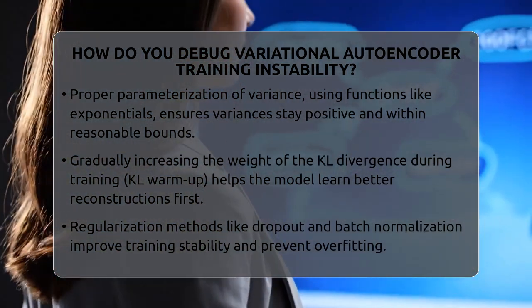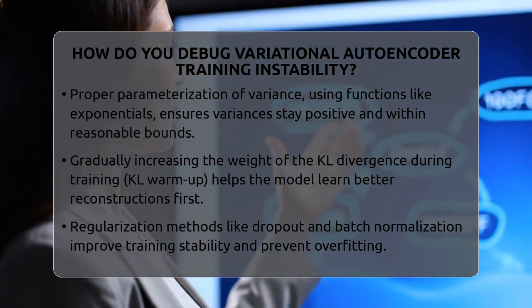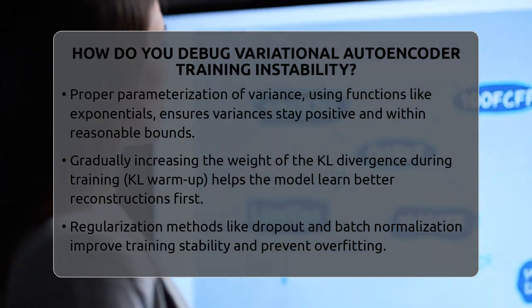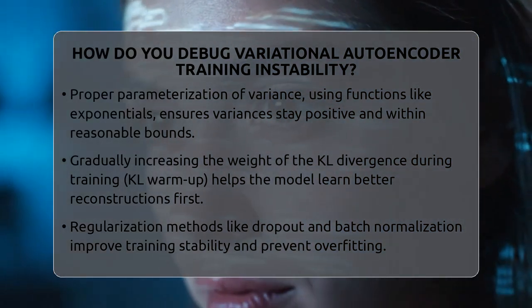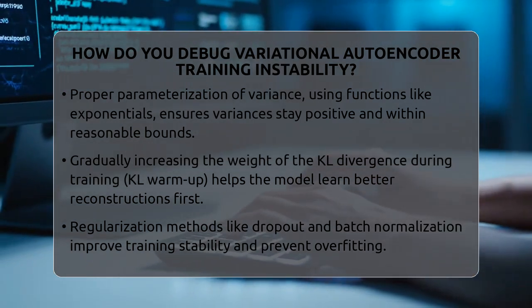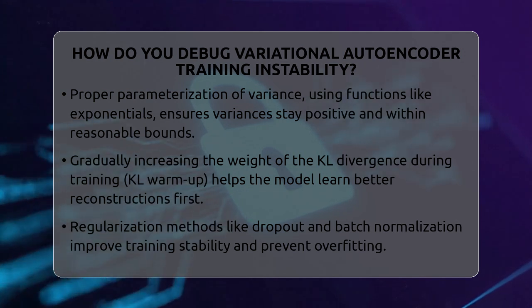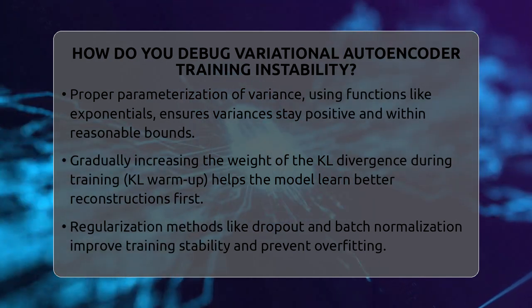Regularization techniques like dropout or batch normalization can help improve training stability by preventing the model from overfitting or collapsing into a few modes. More advanced methods, such as importance-weighted autoencoders, give better gradient estimates and help the model explore the latent space more effectively.